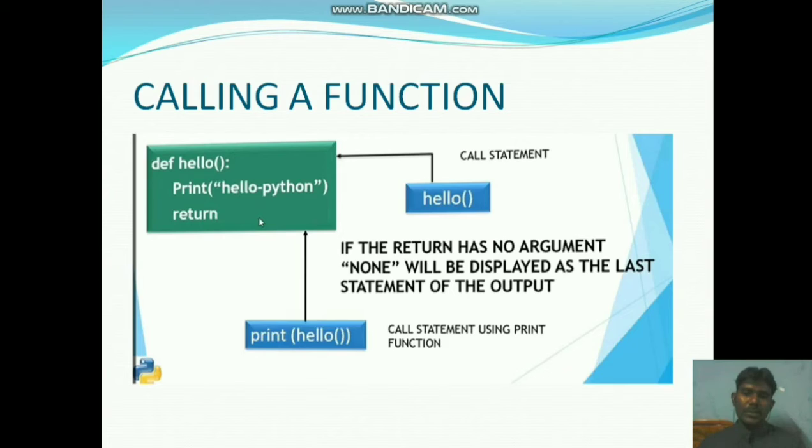This is the way to call a function in a program.